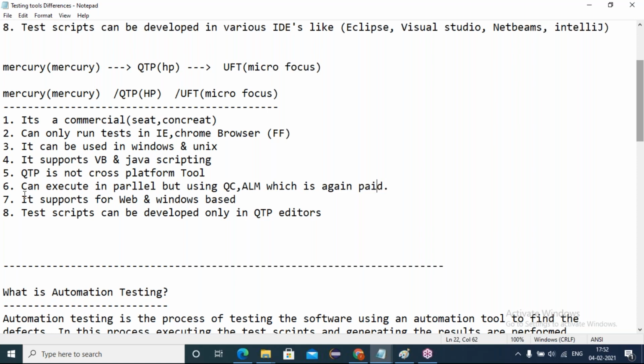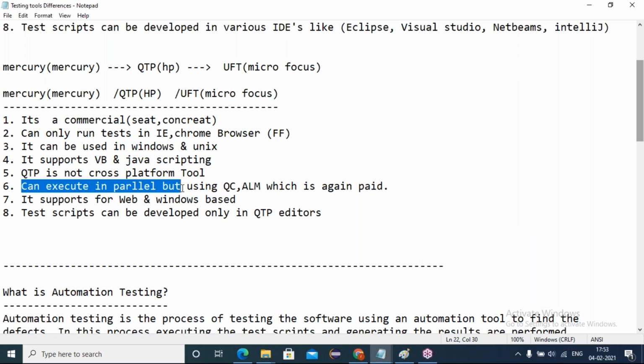So to overcome that problem, yes, in QTP we have a parallel execution concept, where in Chrome, Firefox, IE, at once I can start the execution, saving my timeline in executions. Yes, one advantage is that we can complete our executions in a short span by implementing parallel executions using the QTP or EFT tool.